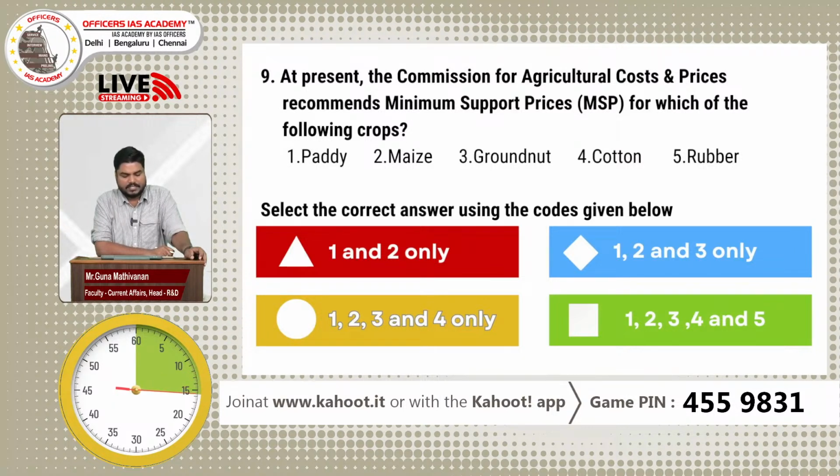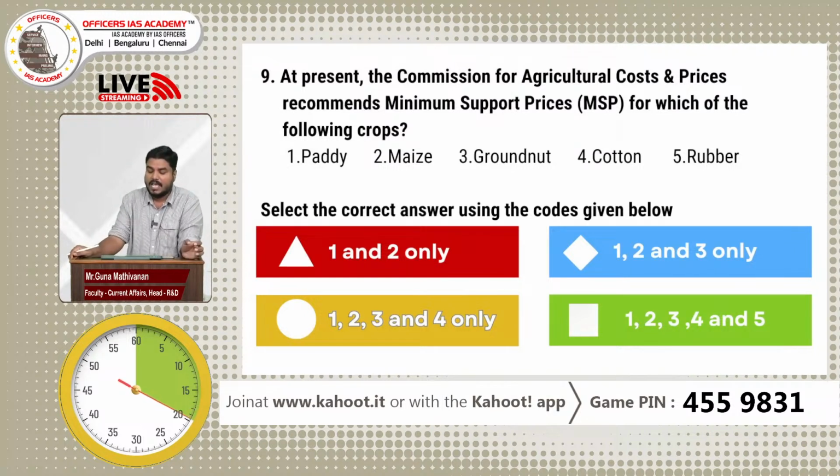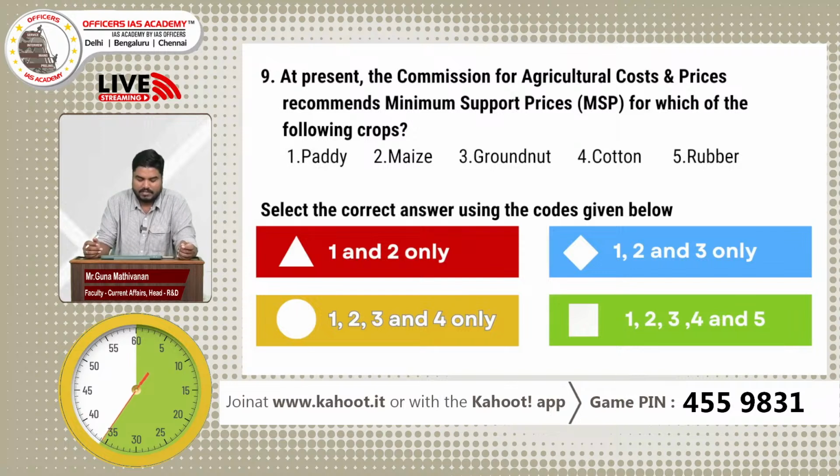So at present, the Commission for Agricultural Costs and Prices recommends MSP, minimum support price, for which of the following crops? CACP recommends MSP for which of the following crops? 1. Paddy, 2. maize, 3. groundnut, 4. cotton, 5. rubber. Select the correct answers: A 1 and 2, B 1, 2 and 3, C 1, 2, 3 and 4, D 1, 2, 3, 4 and 5.